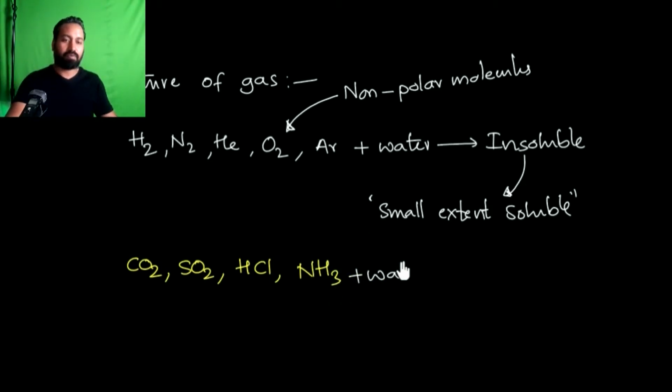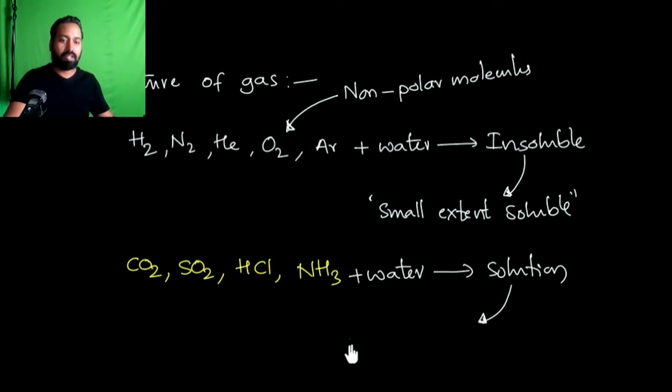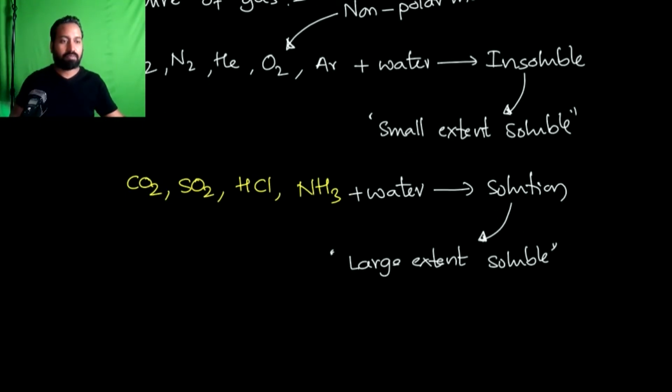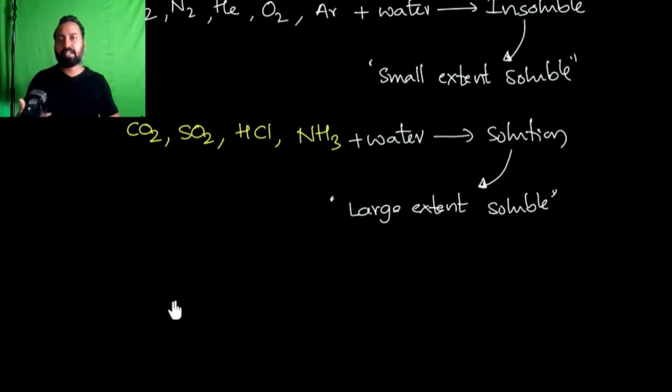They form a solution, and here the extent of solubility is very high. The reason is very simple, students. These molecules have the capacity to form interaction with the solvent molecules.